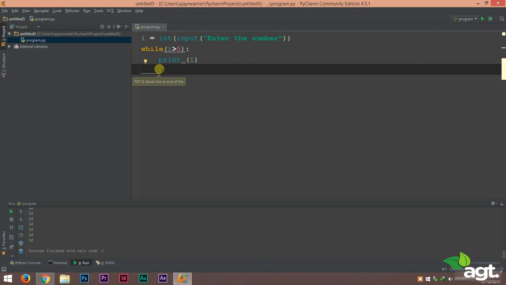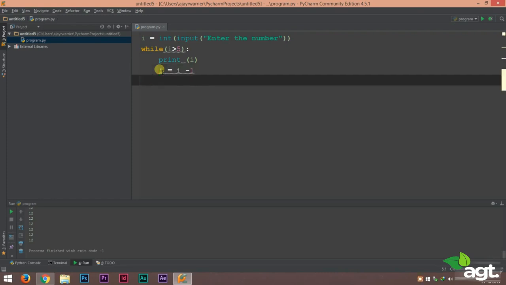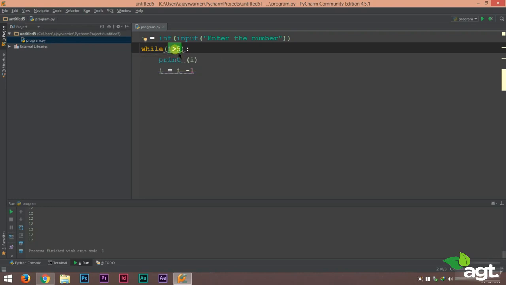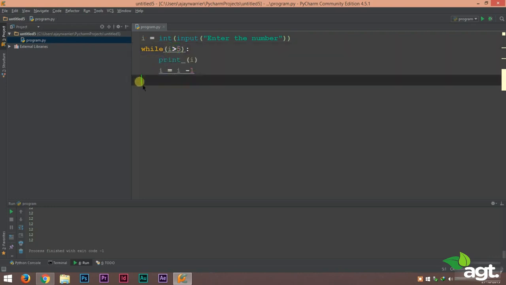Yes, of course 10 is greater than 5. So that condition will always be true because we are not decreasing or increasing the value of i. So it will keep on getting executed again and again, and there is no end to this program. So this is called an infinite loop. An infinite loop happens when the loop condition is always true. That is the reason why we provided i = i - 1 here. In this case, the value of i will keep on decreasing, so there is an end. When the i value becomes equal to 5 or less than 5, the program will stop right there.